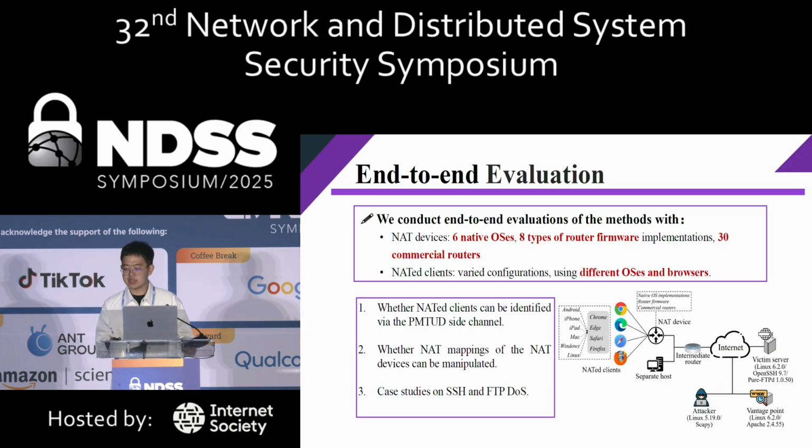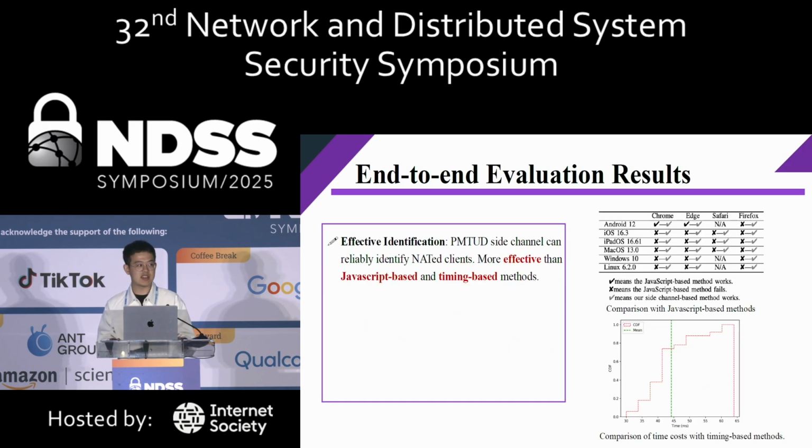As for the empirical study, we have conducted end-to-end evaluations of the methods with different kinds of NAT devices and different kinds of NAT clients. First, we have verified that the PMTUD side channel can reliably identify the NAT clients, and it is more effective than JavaScript-based or timing-based methods.